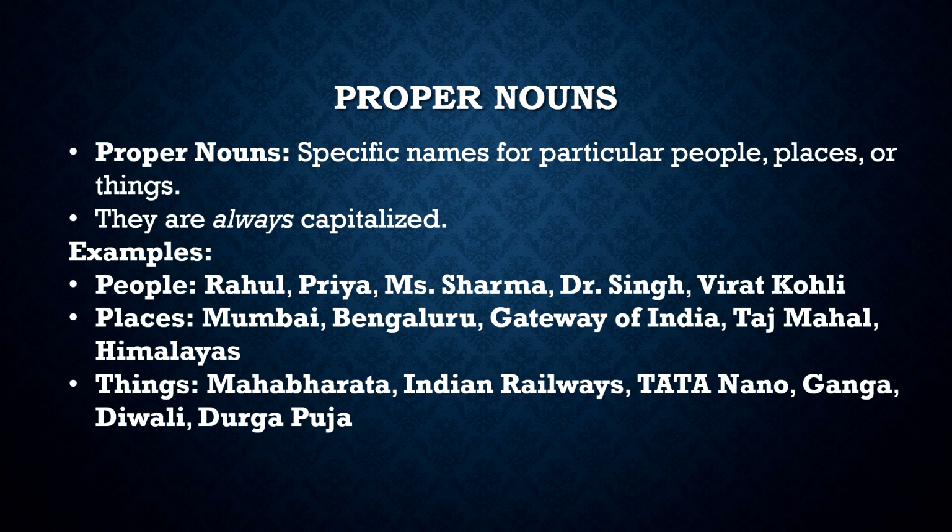Proper nouns are specific names for particular people, places, or things. In written sentences, proper nouns are always capitalized. You can look at these examples for a better understanding. Common nouns are general names for people, places, things, or ideas.